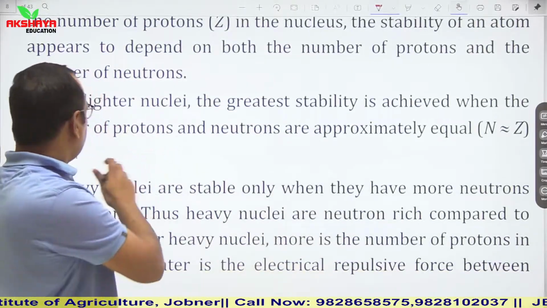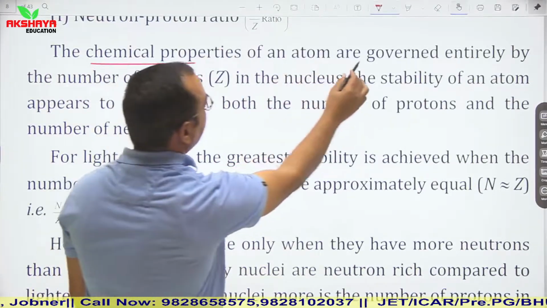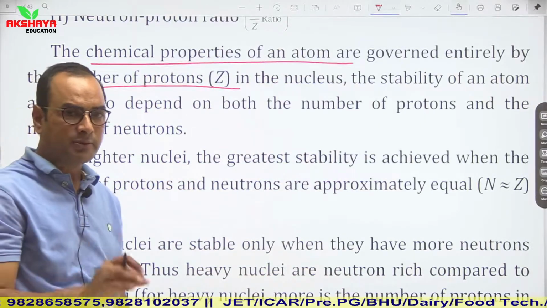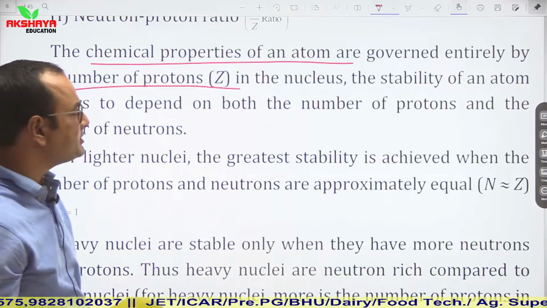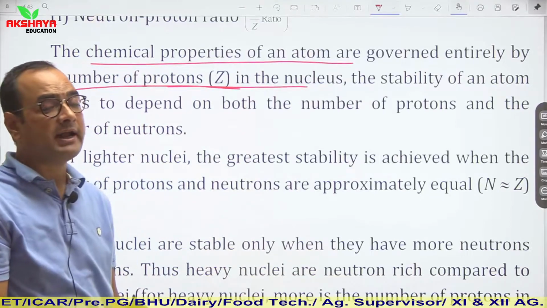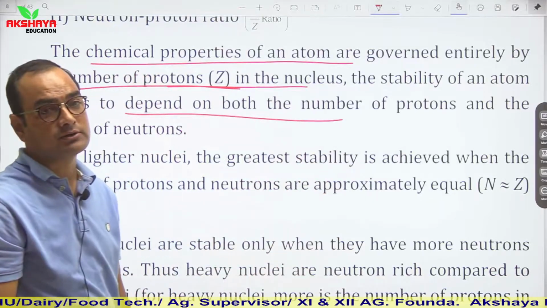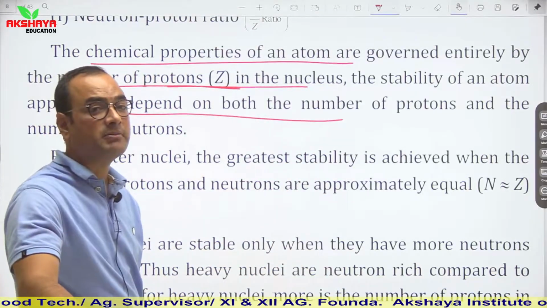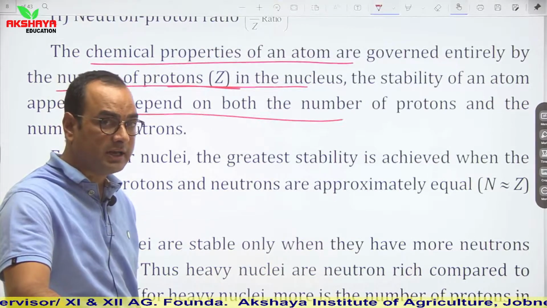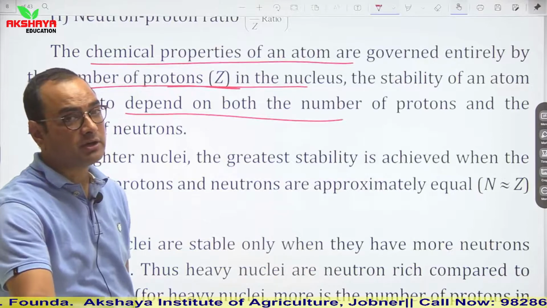Now, here is an important concept. The chemical properties of an atom are governed entirely by the number of protons in the nucleus, and the stability of an atom is defined by both the number of protons and the number of neutrons. So two factors you have to keep in mind. One is stability, which is based on the number of protons and neutrons in a nuclide. And chemical properties are based on the number of protons.